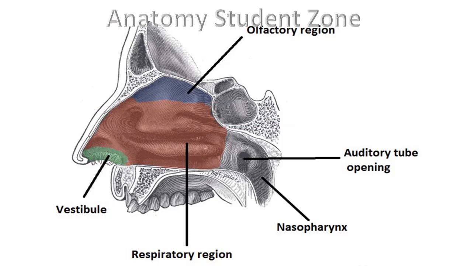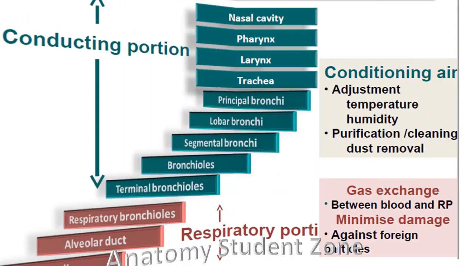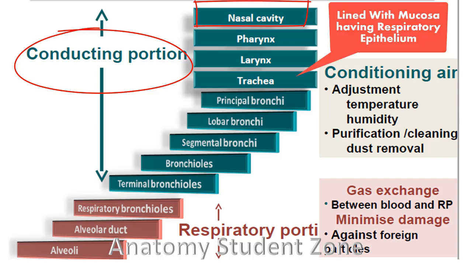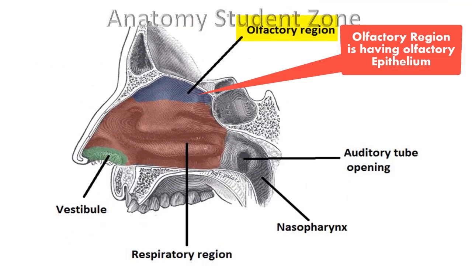From the exam point of view, I will say be more specific and remember this point throughout your life that I am going to tell you right now: most of the nasal cavity and the conducting portion of the respiratory system, again I am saying most of the nasal cavity and conducting division of the respiratory system, is lined with a mucosa that has respiratory epithelium. And for olfactory epithelium, nature has chosen a specific area, and the mucous membrane covering that area is specialized.